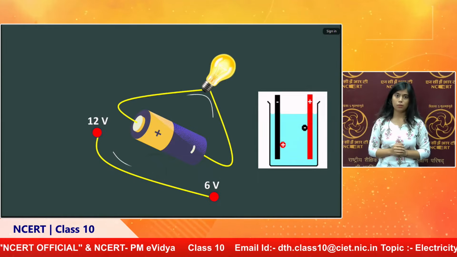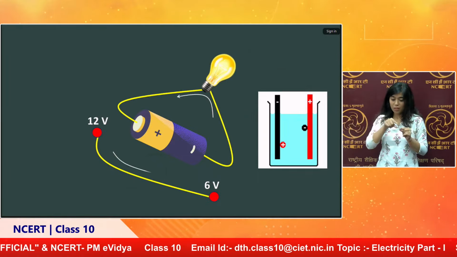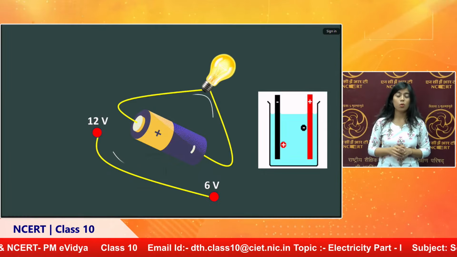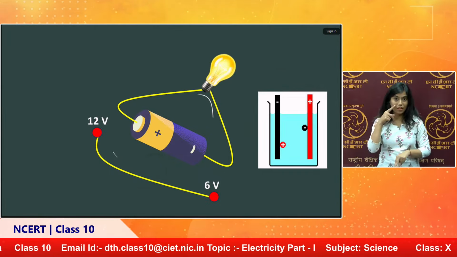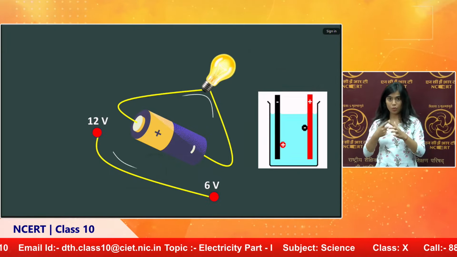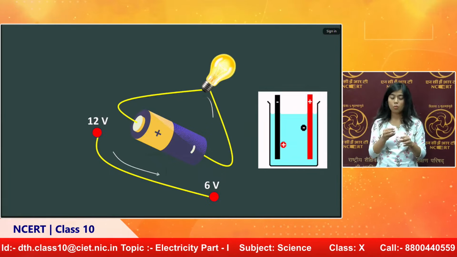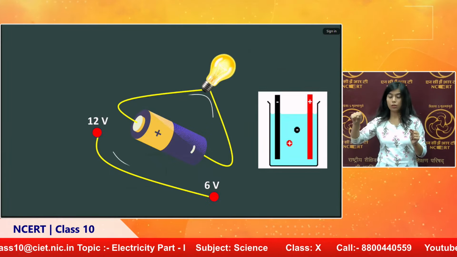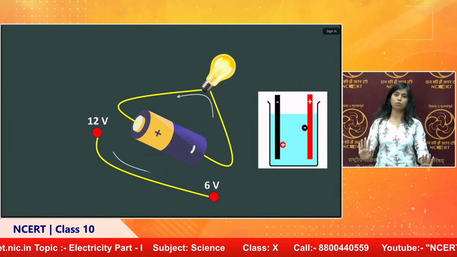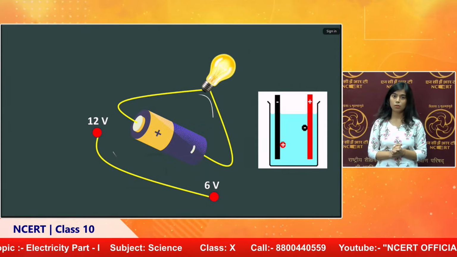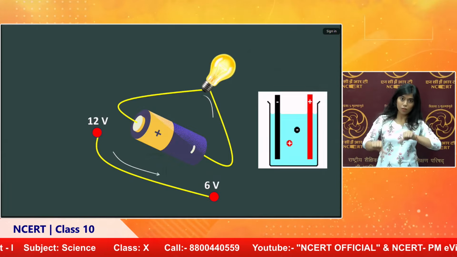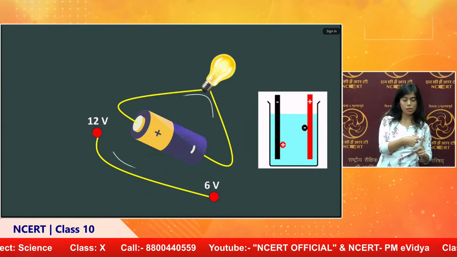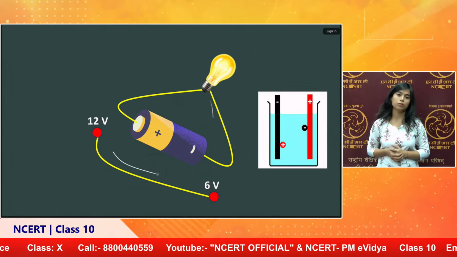In the wire it is not possible to see all the charges move, only electrons move. But if you look at the electrolysis process, in the liquid the positive charge is also moving, but in a wire only the electron is moving. So the current through the wire is because of the electron, and the current through the liquid, in the electrolysis process, is because both charges, positive and negative, move. So in this way the charge produces current in a circuit.